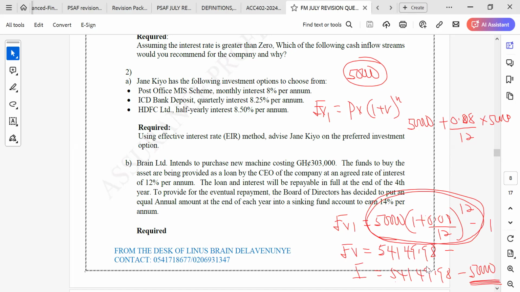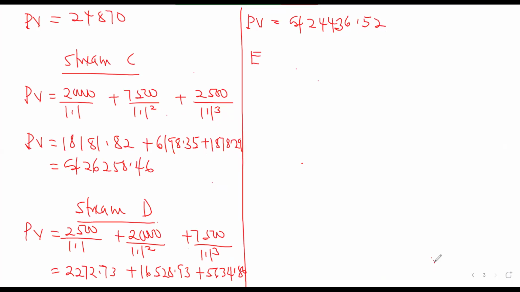So what we do is we try to find our effective interest rate. We find it by looking for, okay, if you want to find the amount at the end of the year, what will be the amount? The amount will be 1 plus R exponent n. That will give us the amount. If you want to find the interest portion, you subtract the principal from it. The principal was the 50,000 that we have subtracted. So this is the principal plus the interest, and you take the principal from it and you get this one.